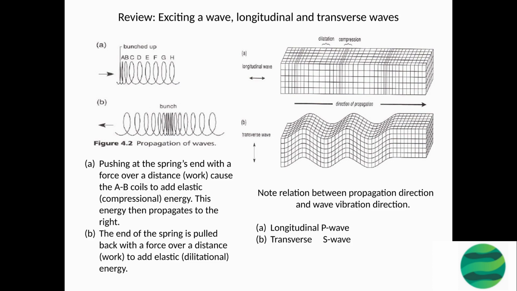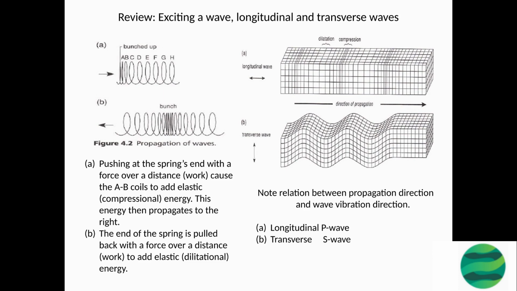Pushing at the spring's end with a force over a distance, work, causes the coils to add elastic, compressional energy. This energy is stored in the spring and is then released as the spring returns to its original shape. This elastic energy then propagates to the right through the spring, in the form of a longitudinal wave.